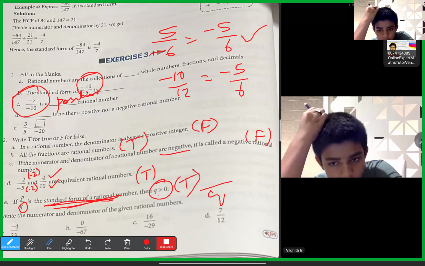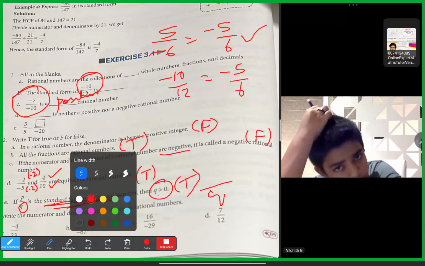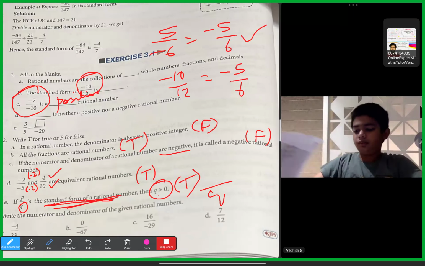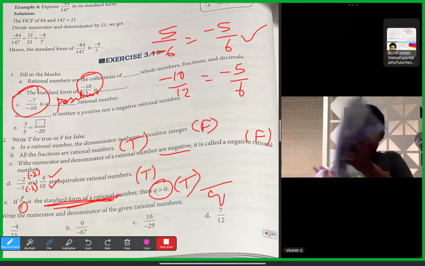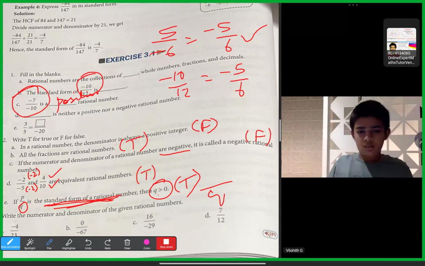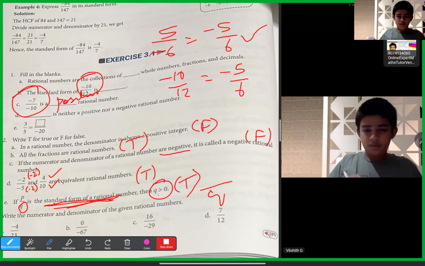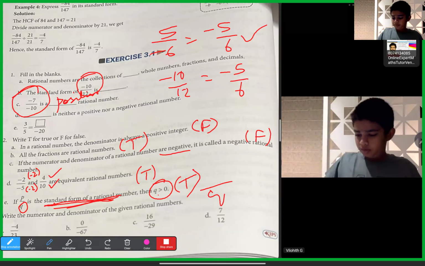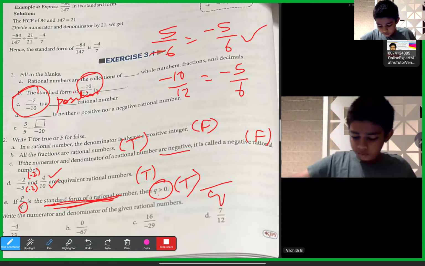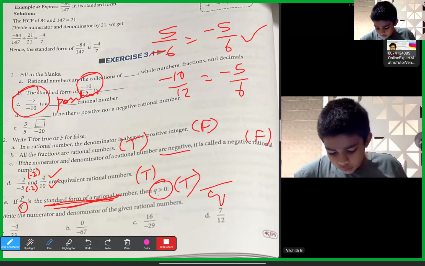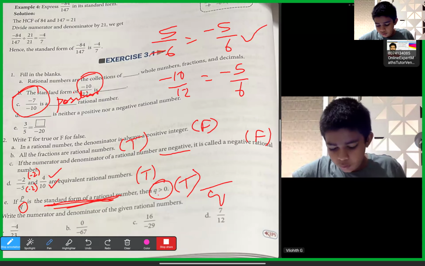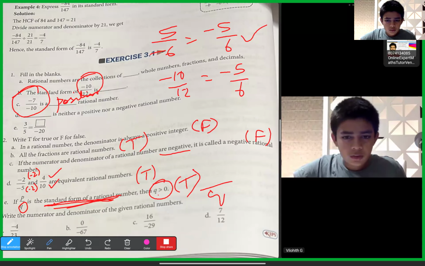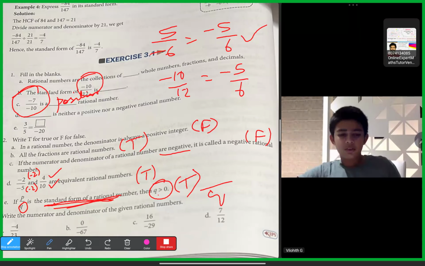So just for confirmation, once you check the back. False, true, false, true, false, true. FTT. Yes, correct, sir.